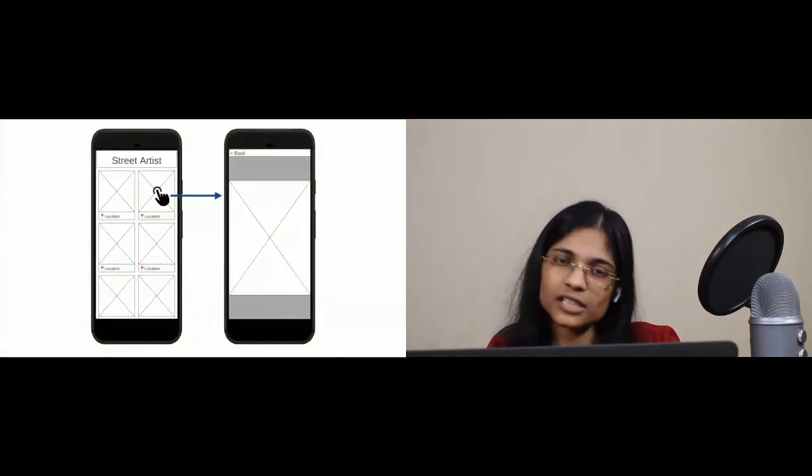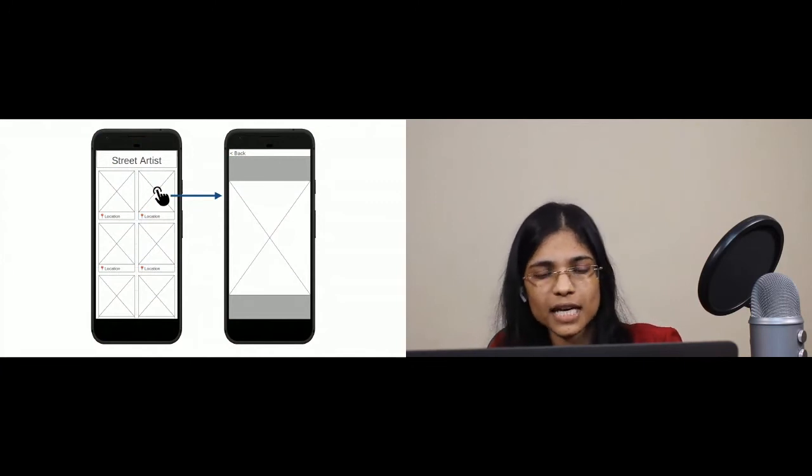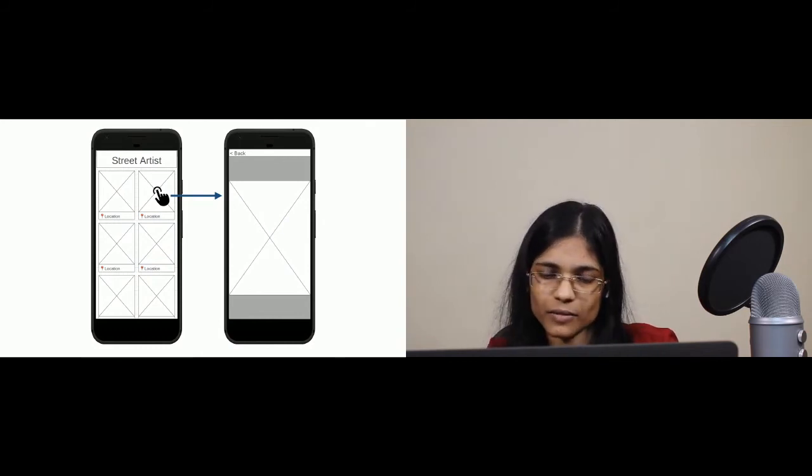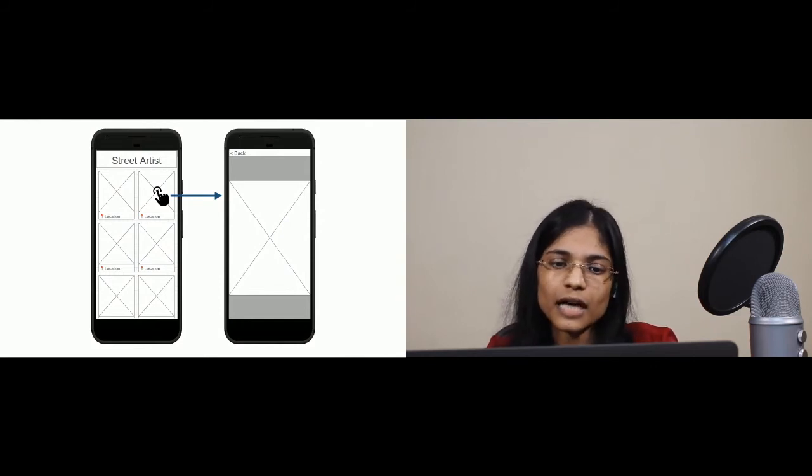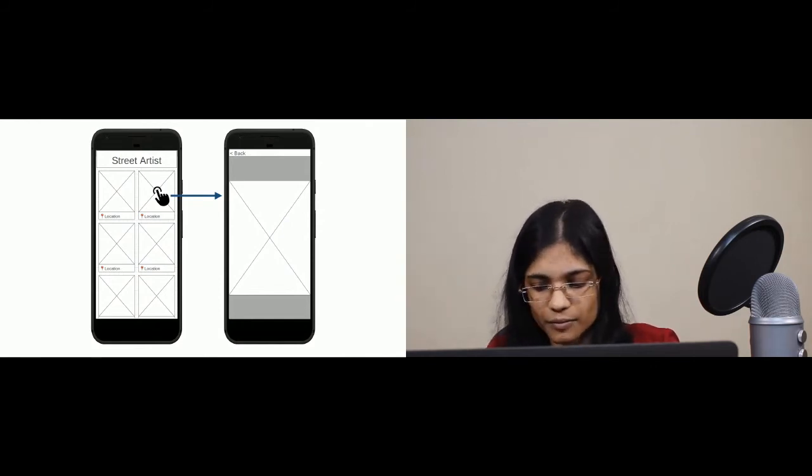So again, the first step, as we discussed, will be to draw the wireframe. And as you can see, you have a grid of cards with image and location. And when you click on the image, it opens up an expanded image in a new screen.